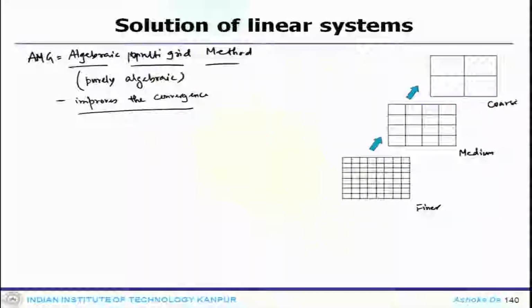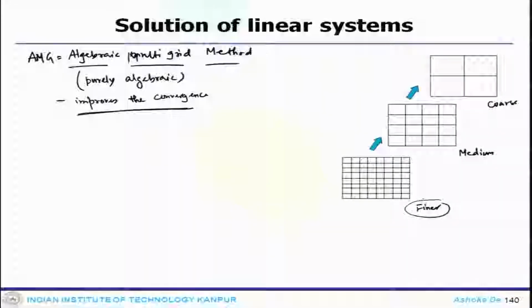So, the low frequency oscillation that arises at the finer grid level is transformed to the high frequency oscillation at the coarser grid level, and that is why it ensures. So, it is a hierarchical approach from finer, medium to coarser, and multigrid methods are able to overcome this convergence problem that you see when we go down to a finer grid level with a large system.